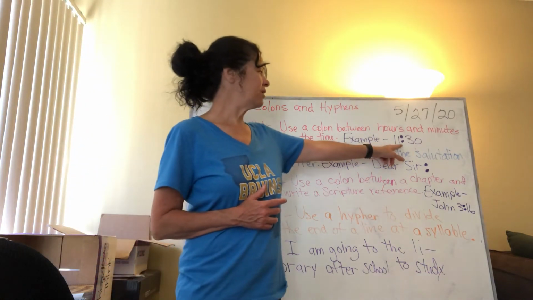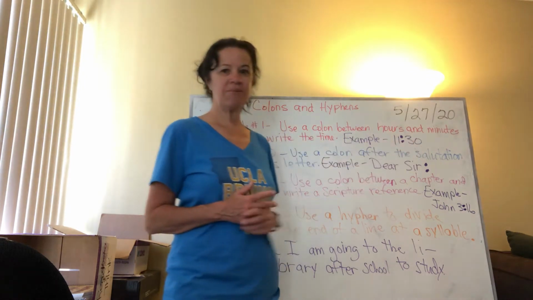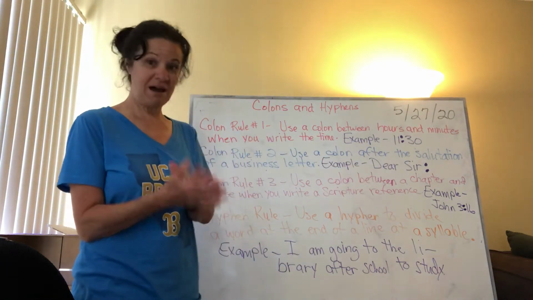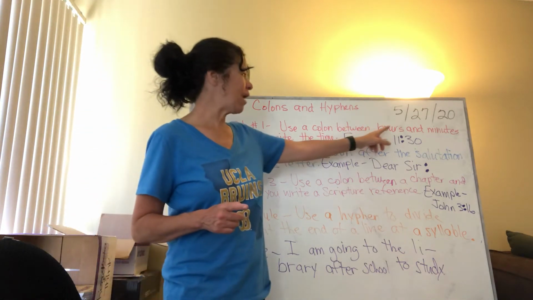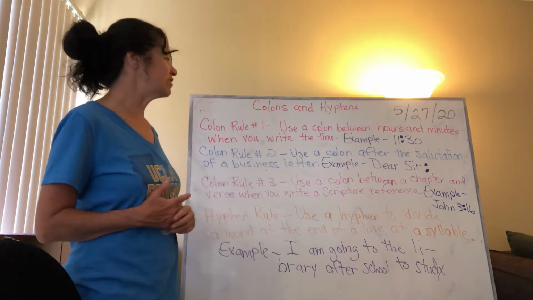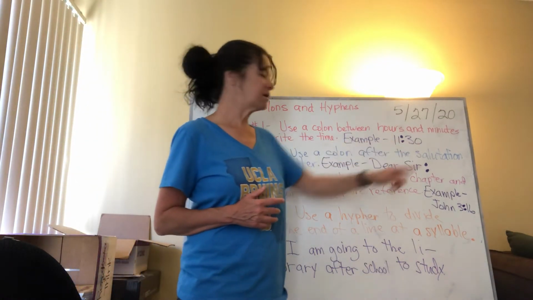Example, 11:30. So 11 is the hours, 30 is the minutes. So whenever you're writing time, you would use a colon. Again, use a colon between hours and minutes when you write the time. 11 hours, colon, 30 minutes.